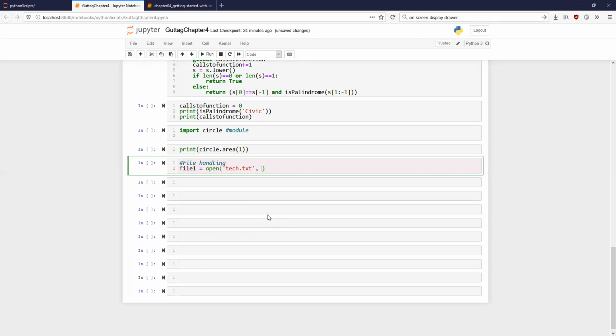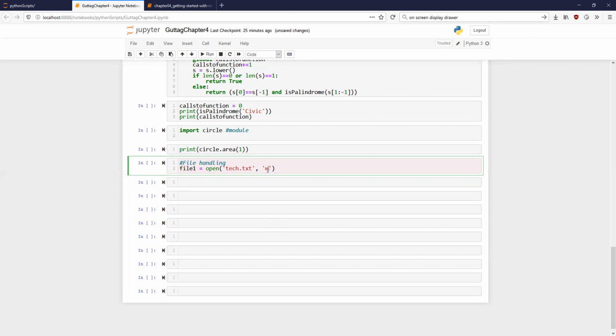And what do I want to do here? I want to write something to it. So I'm going to tell Python to open this file with the attribute w. What does w tell me?